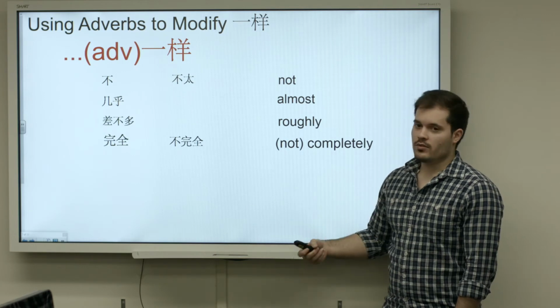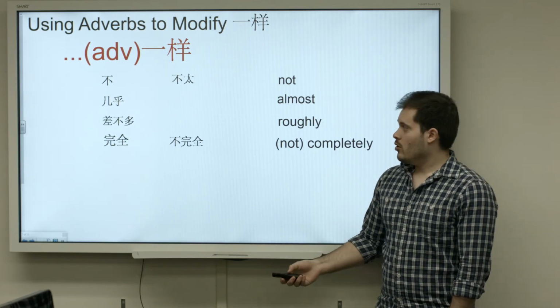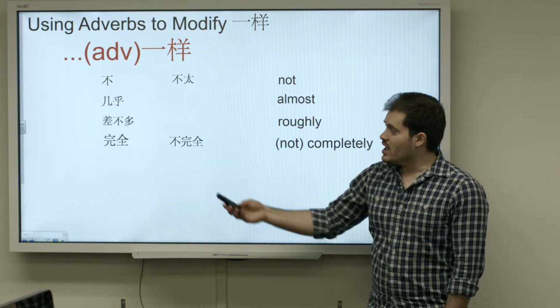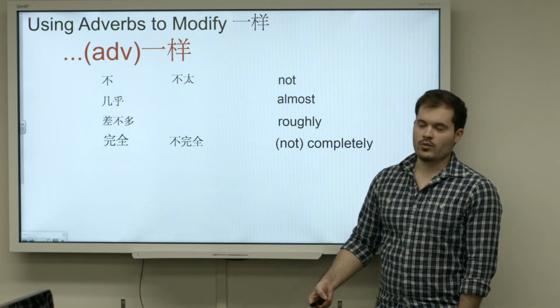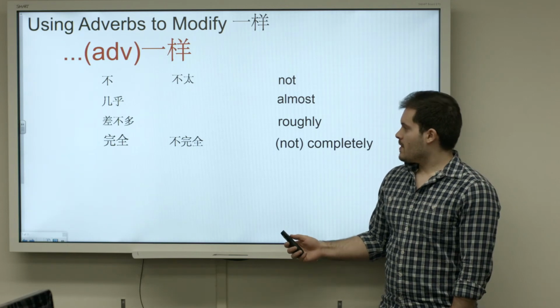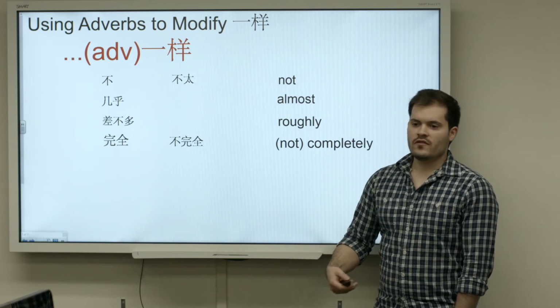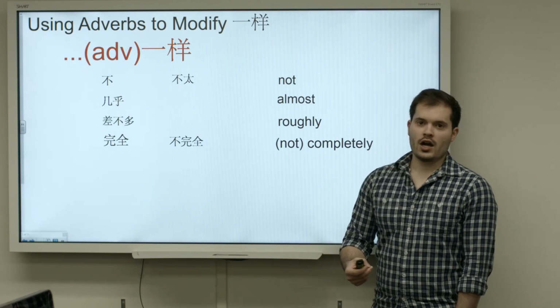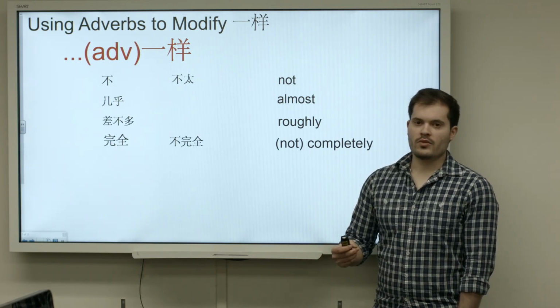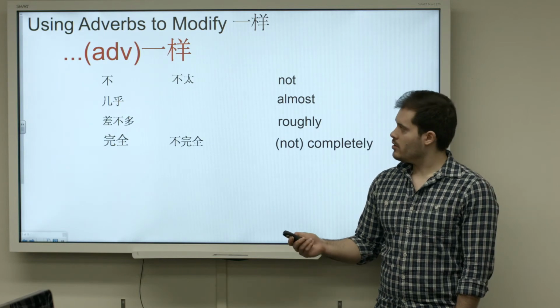So any of these things like 不一样 is not the same, or 几乎一样 means almost the same. 完全一样 is completely the same. So this should feel intuitive if you're a native speaker of English. You put an adverb before 一样 to describe something about the relationship.